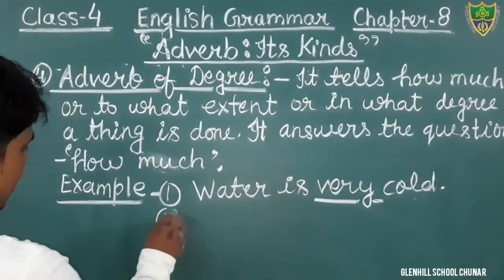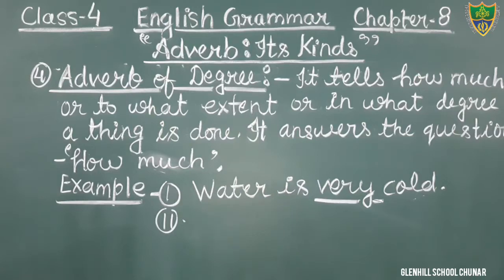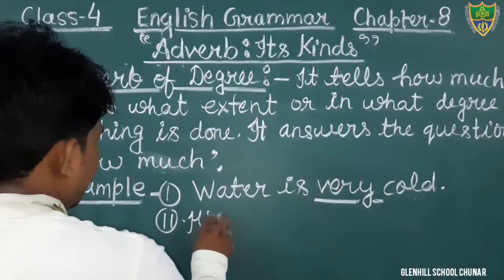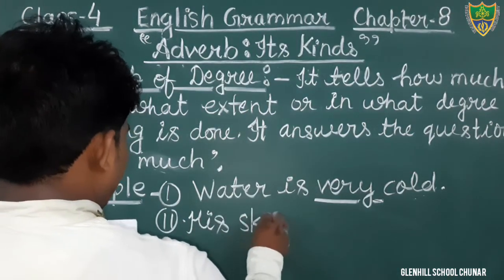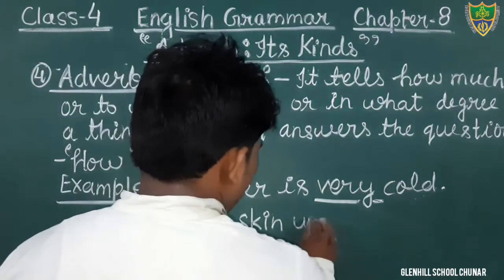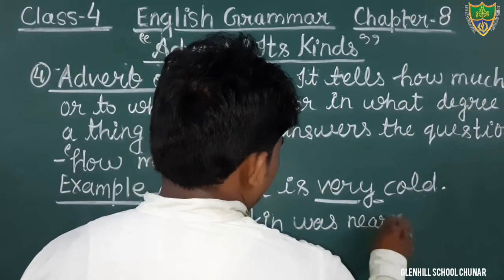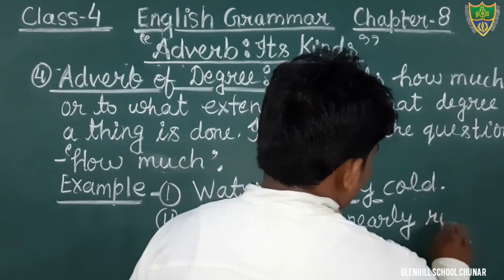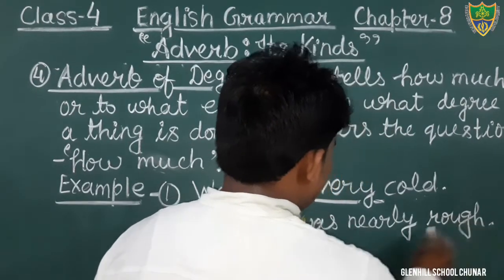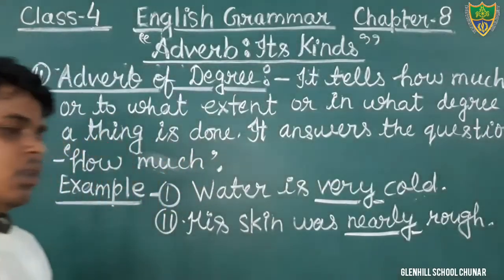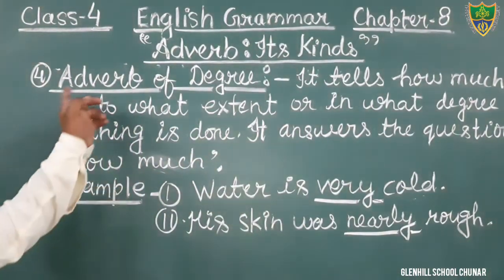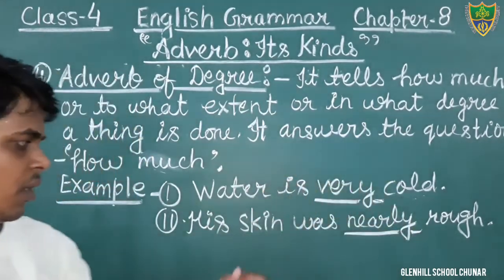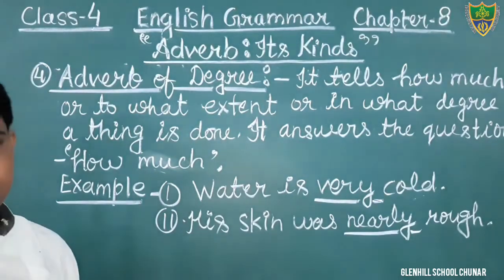Just see this. Another example, the skin was nearly rough. His skin was nearly rough. R-O-U-G-H. The word nearly denotes what? Adverb of degree. How much rough? That is nearly rough. His skin was nearly rough.